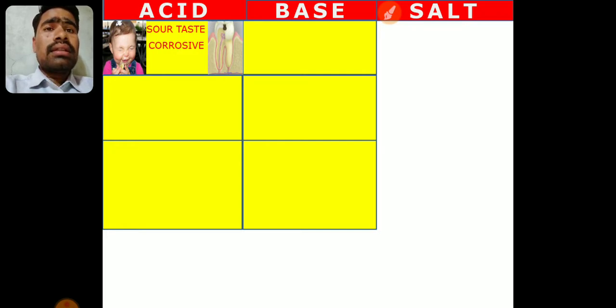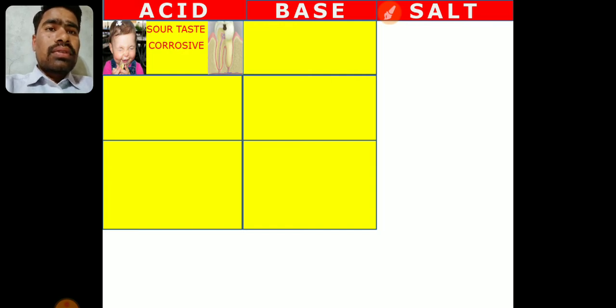Okay, and the second thing, they are corrosive. You know that tooth decay is a very common problem that many of us suffer from. So the corrosiveness of the acids can be observed in tooth decay. When we eat food, acid is formed in the mouth.